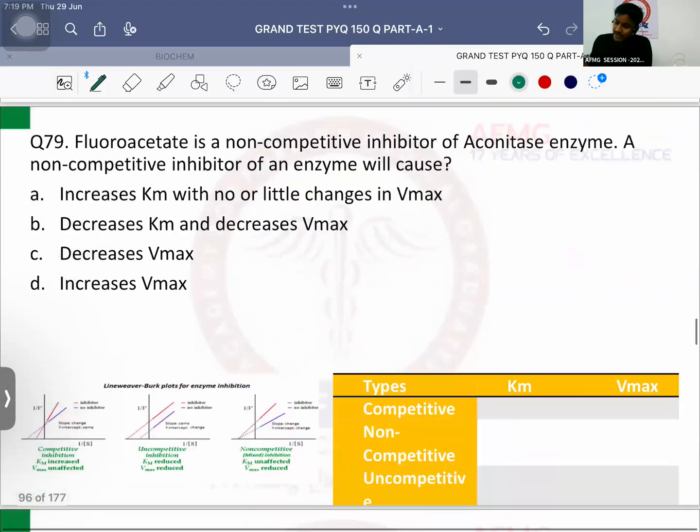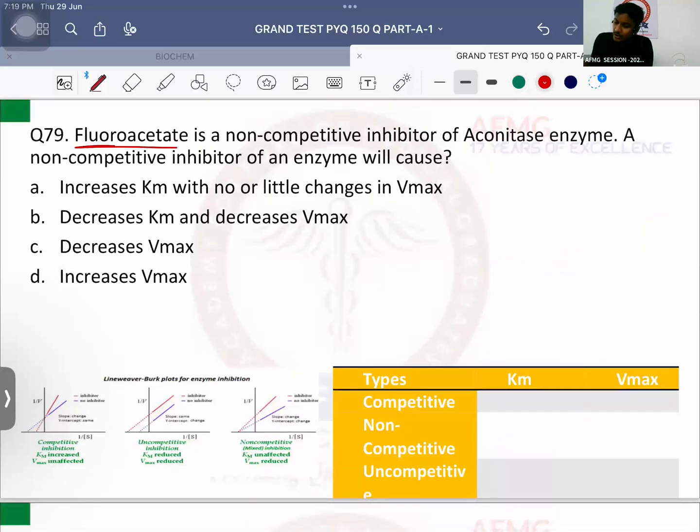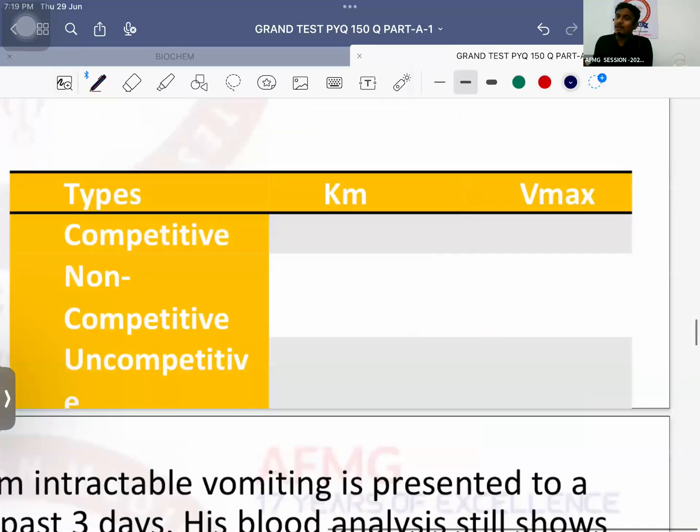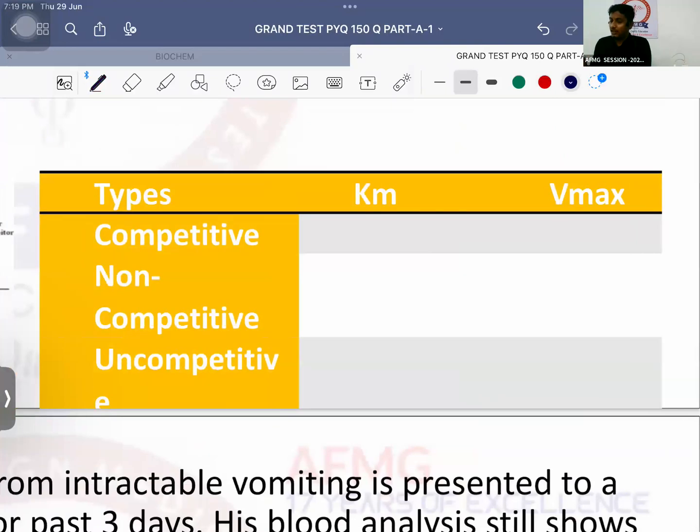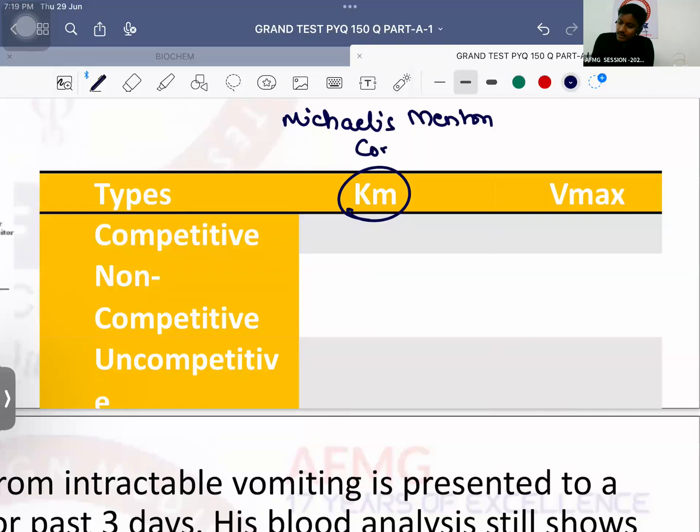Chalo. Question number 79 now. Fluoroacetate is a non-competitive inhibitor of aconitase enzyme. A non-competitive inhibitor of an enzyme will cause. There are 3 types of enzyme inhibition and 2 factors we need to see. First is called as Km. Km is nothing but which constant? Michaelis-Menten constant. Okay, Km is nothing but Michaelis-Menten constant. And Km will tell you about the substrate concentration. And second is Vmax, that is the maximum velocity of your reaction.